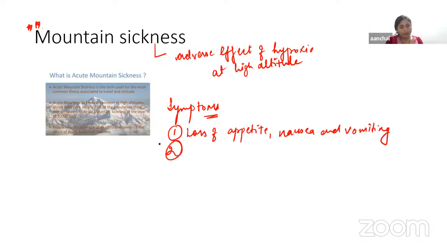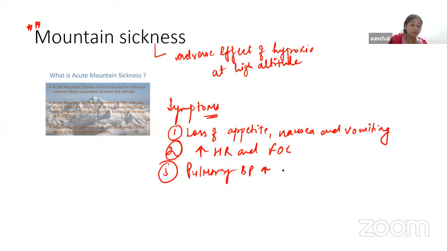If we talk about the cardiovascular system, there will be an increase in heart rate and force of contraction whenever the person visits a high altitude. Then, in the respiratory system, pulmonary blood pressure will increase. This increases due to increased blood flow, and blood flow increases because of the vasodilation induced by hypoxia.